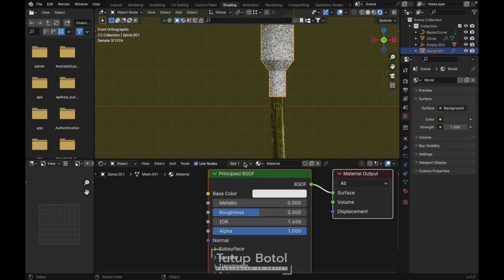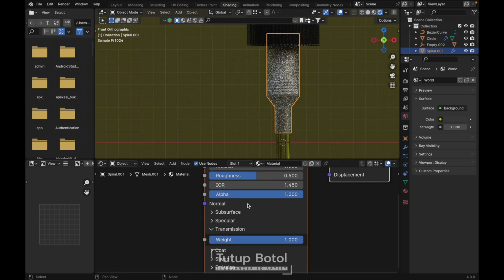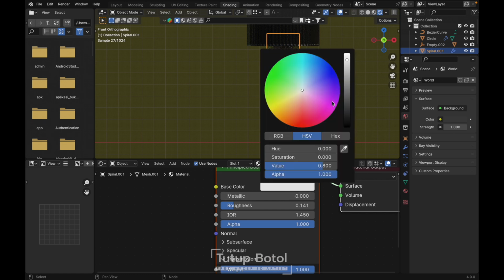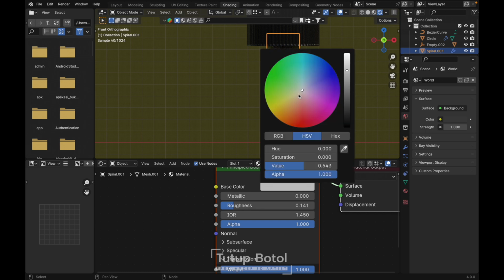This one, new material, transmission here, make it 1, and the roughness here, let's turn it down. Yep, just something like this maybe, and make it a little bit dark probably, or just make it a little bit yellow.